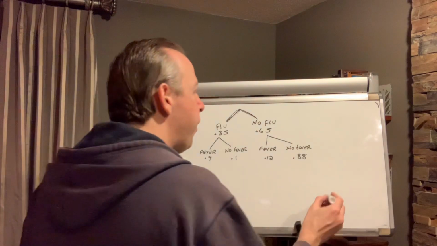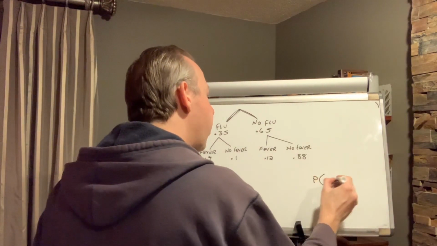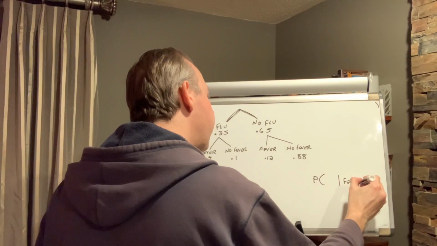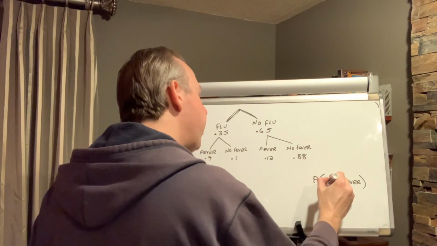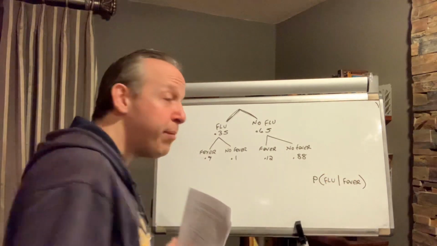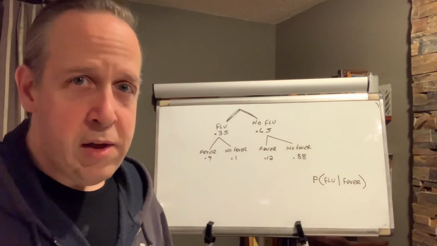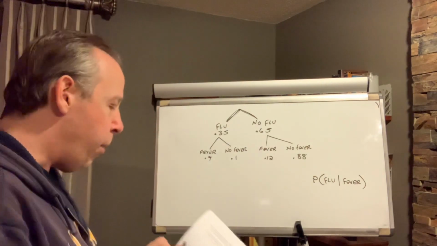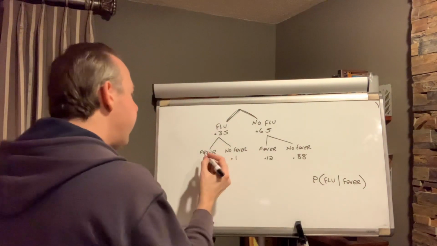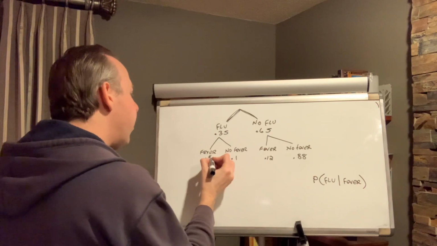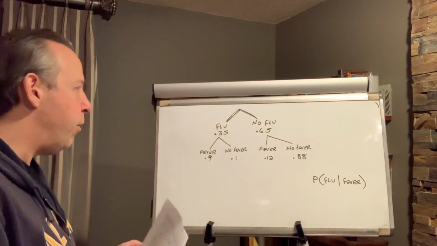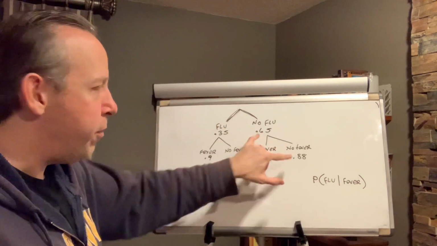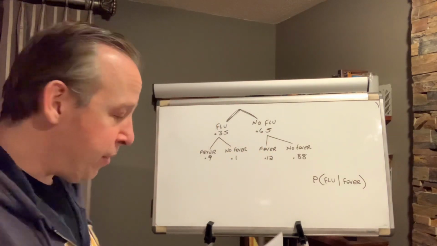So again, the person walks into the office with a high fever. So we're only going to look at the feverish people. We want to find the probability the person has the flu. So it's probability of flu given the person has a high fever. What we're going to do, what we always do, is find the probabilities of these values occurring. So flu with fever, flu without, no flu with fever, no flu without, by multiplying those probabilities together.